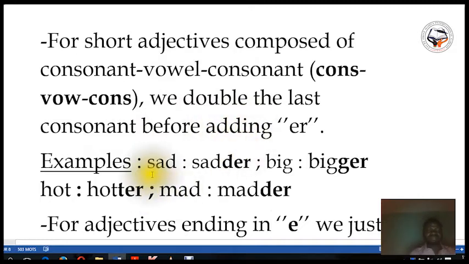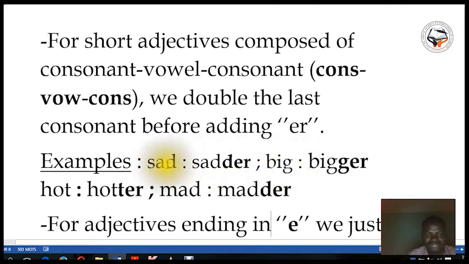Okay, example, you have sad. Sad is a short adjective composed of consonant, S is a consonant, a vowel, A is a vowel, and consonant, D is a consonant. You have big. B is a consonant, I is a vowel, and G is a consonant.